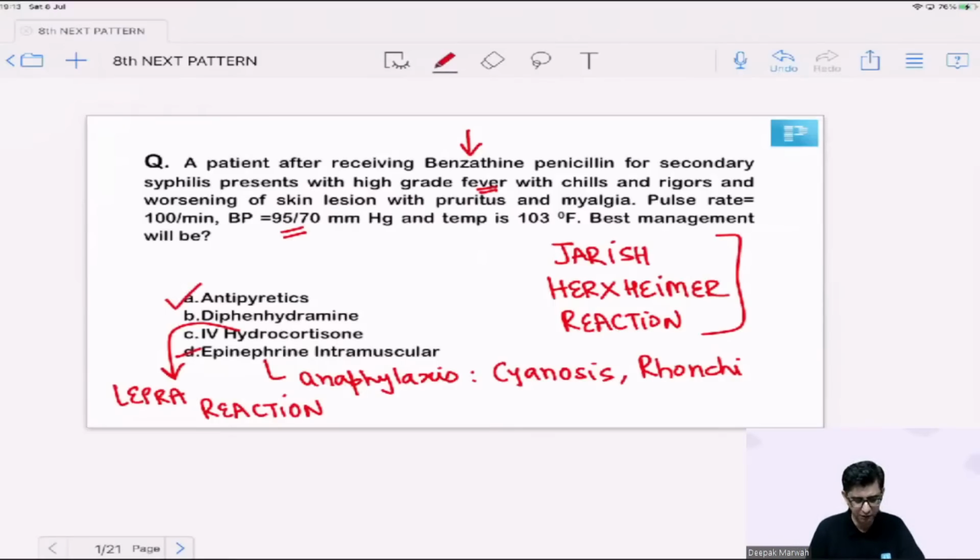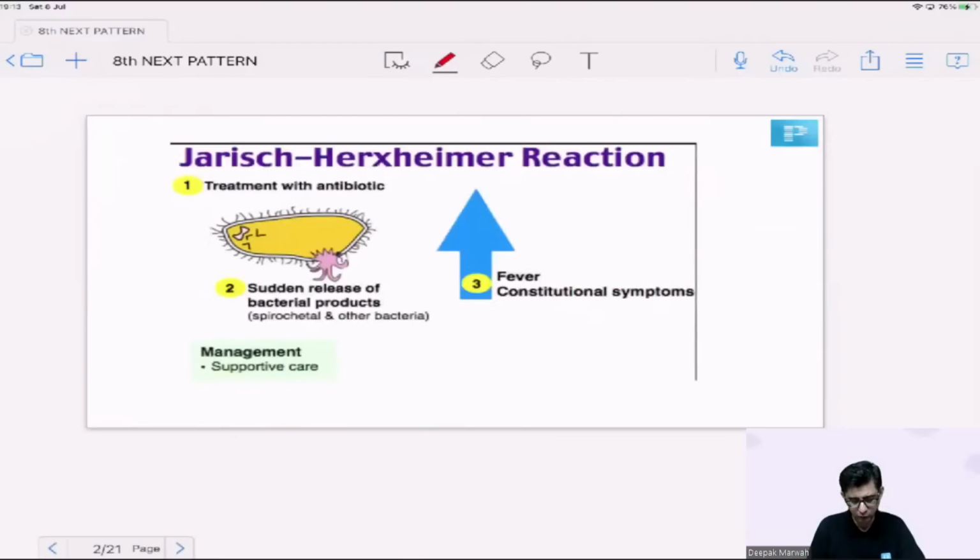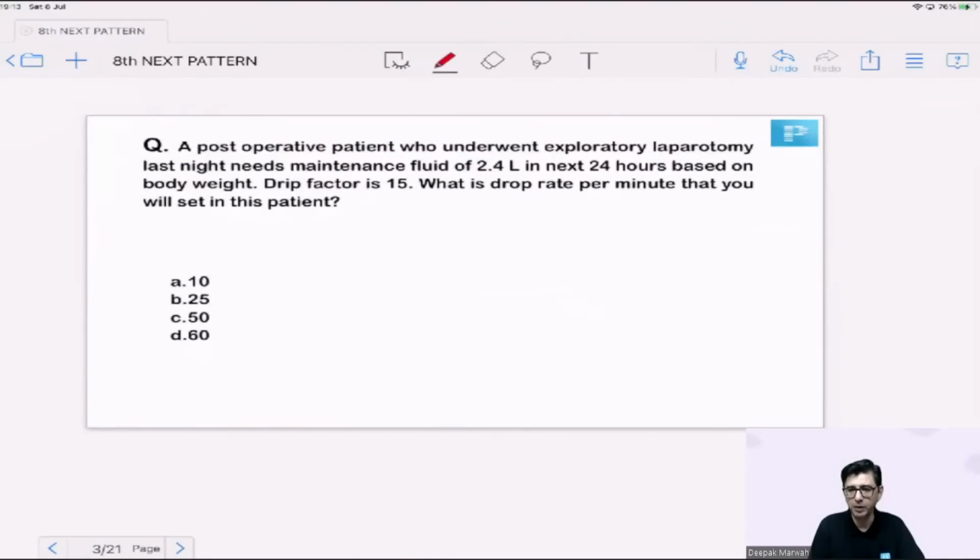Let's move on to the second one for today. That would again be a question based on your ability to do some basic calculations. And most of the time in the exam, whenever there's going to be a mathematical based question, it's going to be a combination of